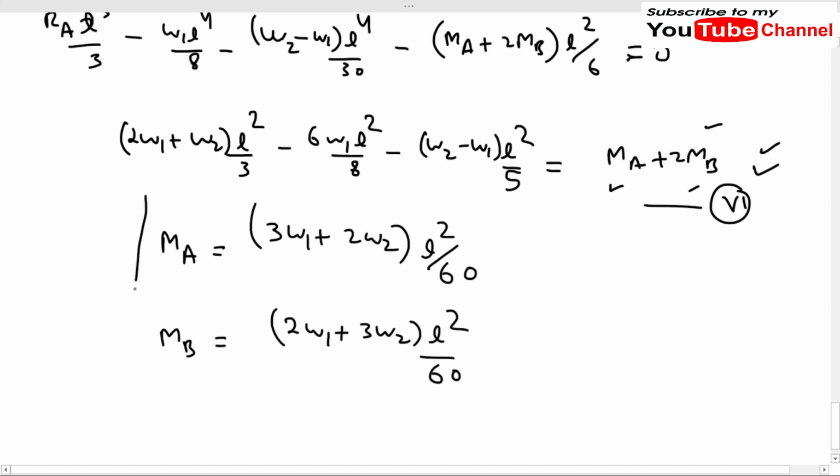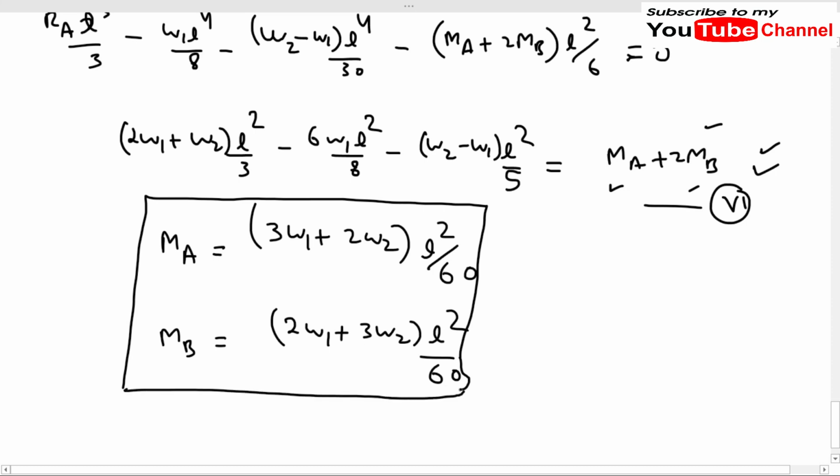So in this way we will get the value of the fixed end moment at both the fixed ends for a fixed beam with trapezoidal loading.